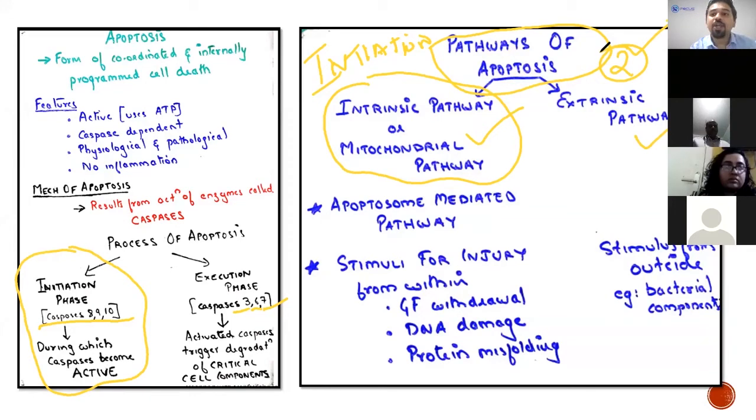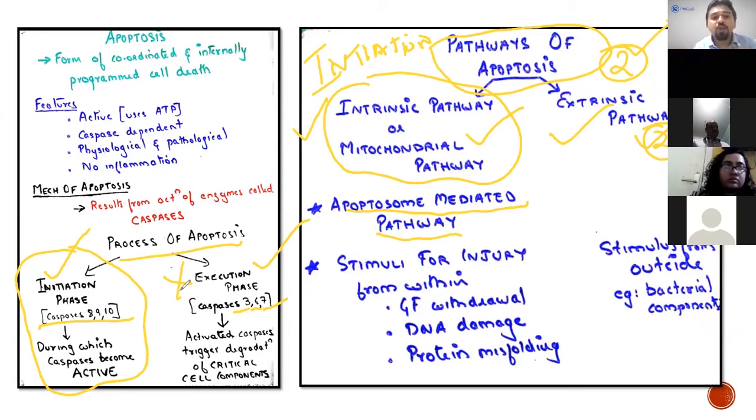The extrinsic pathway is the second pathway. So you have the intrinsic pathway and the extrinsic pathway. The intrinsic pathway is also known as the apoptosome mediated pathway. So this much should be clear first. The process of apoptosis is divided into the initiation phase and the execution phase. The initiation phase has two pathways, the intrinsic pathway and the extrinsic pathway. Why are these pathways happening? So that you can activate certain caspases which can finally cause the execution.